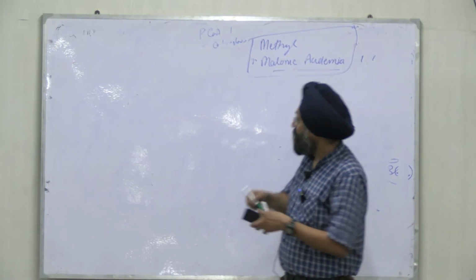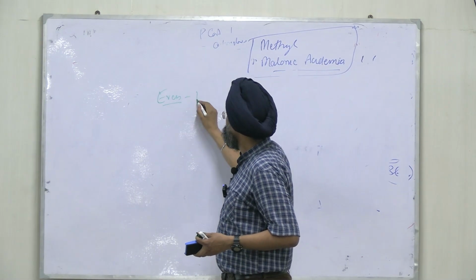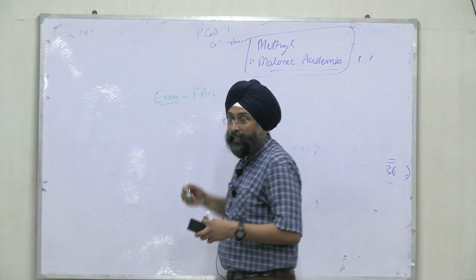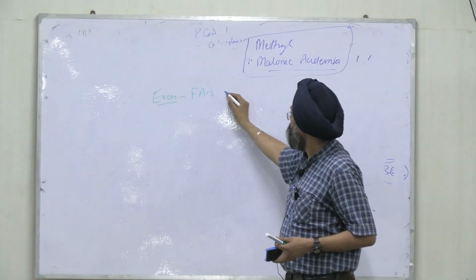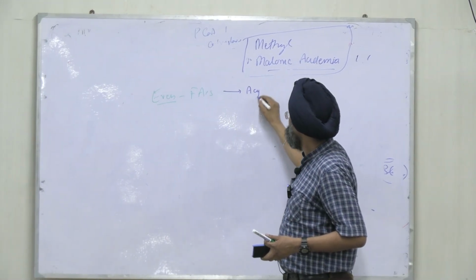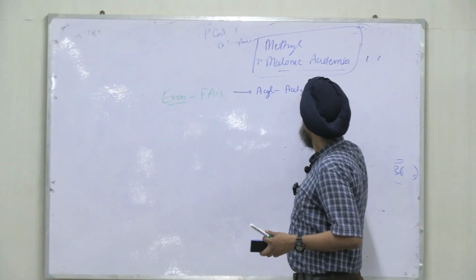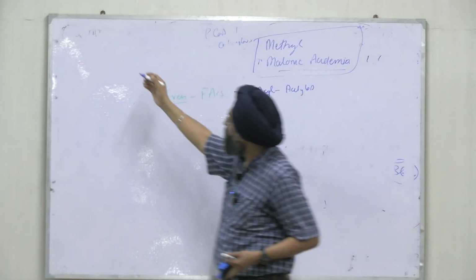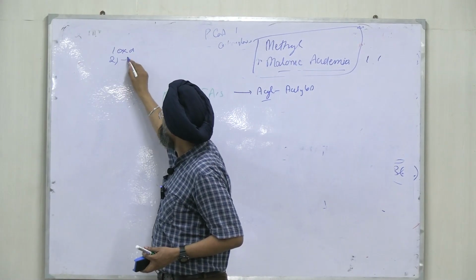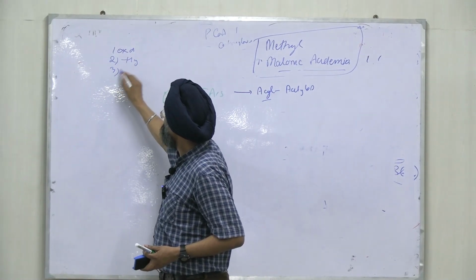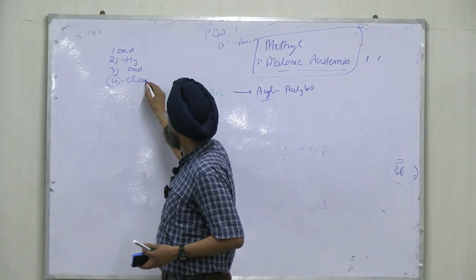Normally there are even chain fatty acids, right? Even chain, the product was acyl-CoA. After four steps: oxidation, hydration, then again oxidation, and then cleavage.